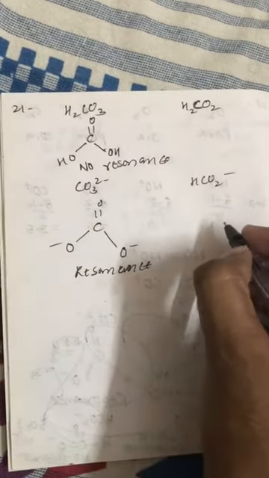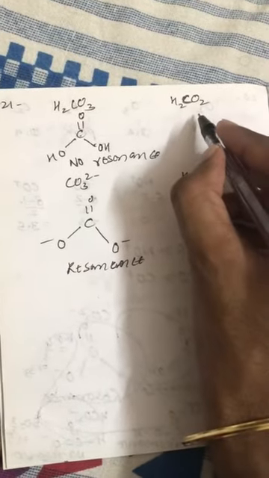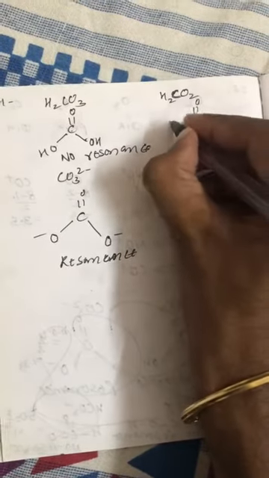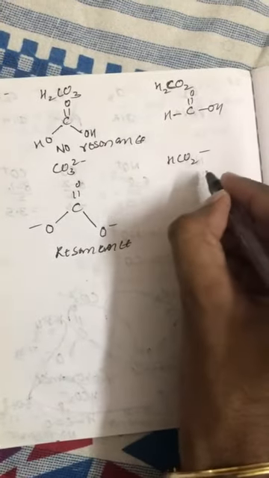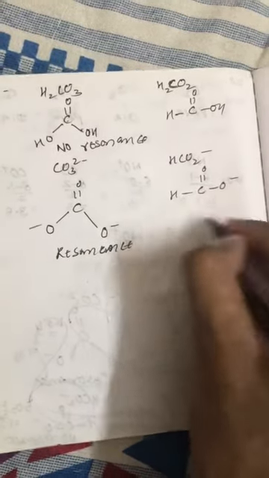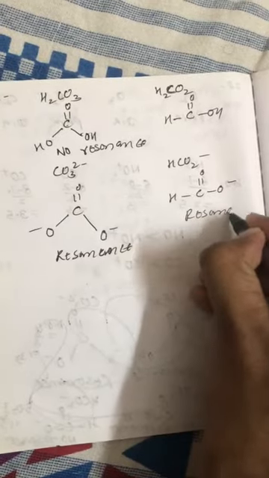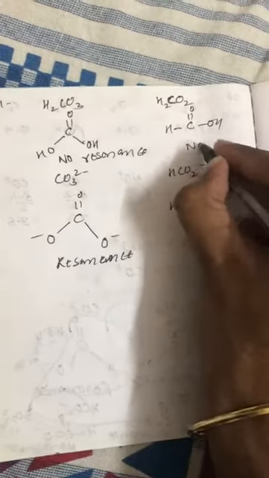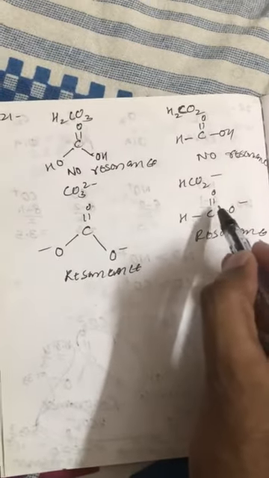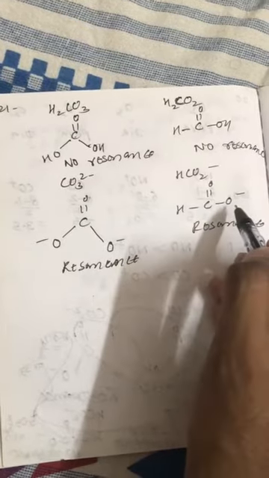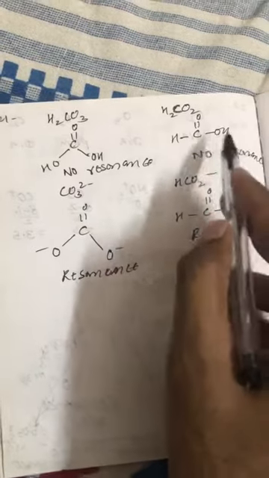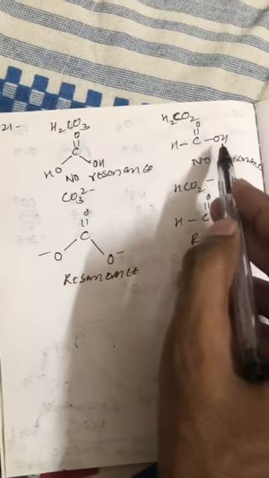Now H2CO2 is this, and HCO2 negative is this. So here also resonance takes place, but here no resonance. So because of resonance, these both CO bond lengths will be identical, but here both CO bond lengths will be different.